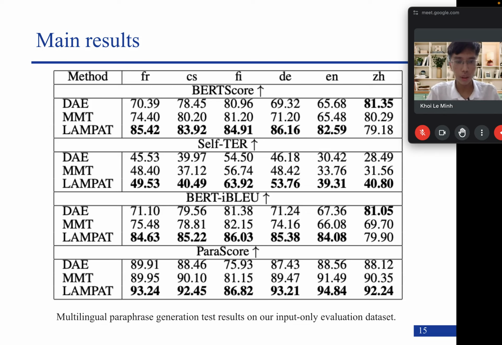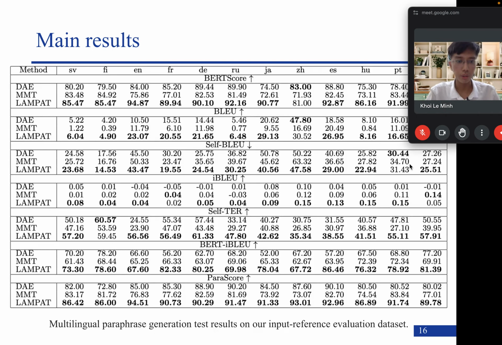The main result. For the main result, we report over 4 to 6 metrics. Among the baselines are DAE, which is proposed by the work of Gu et al. 2019, and MMT, proposed by Thompson and Post 2020. As you can see, our method outperformed the baselines by a large margin on both the input-only evaluation dataset and the input-reference evaluation dataset.